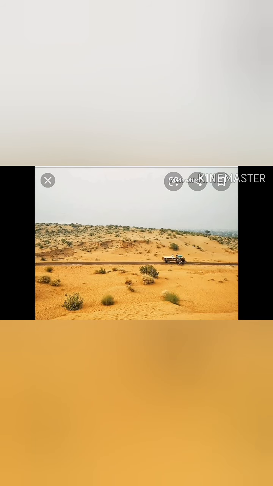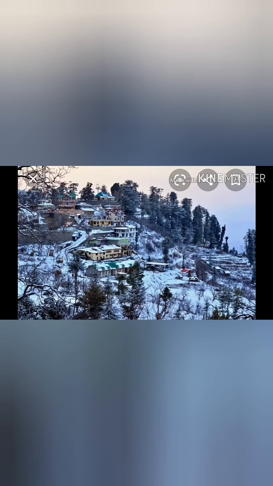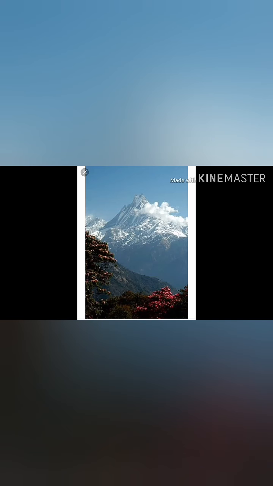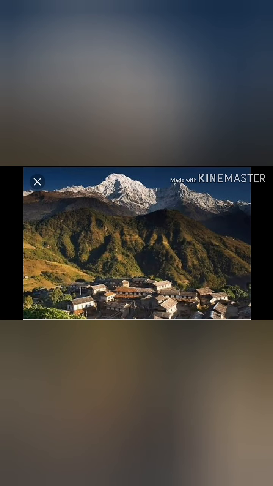There are places in the world where life is too hard to survive, that is deserts. Scarcity of water is there, and hardly any organism gets any food over there. Also oceans and snowfall areas. Snowfall area means the area which is covered with snow almost all the year. This picture shows the Himalaya mountain ranges, which are in our north, where the small mountains are covered with trees and big mountains are covered with snow almost all the year. Here you can see in this picture that small mountains are covered with trees.